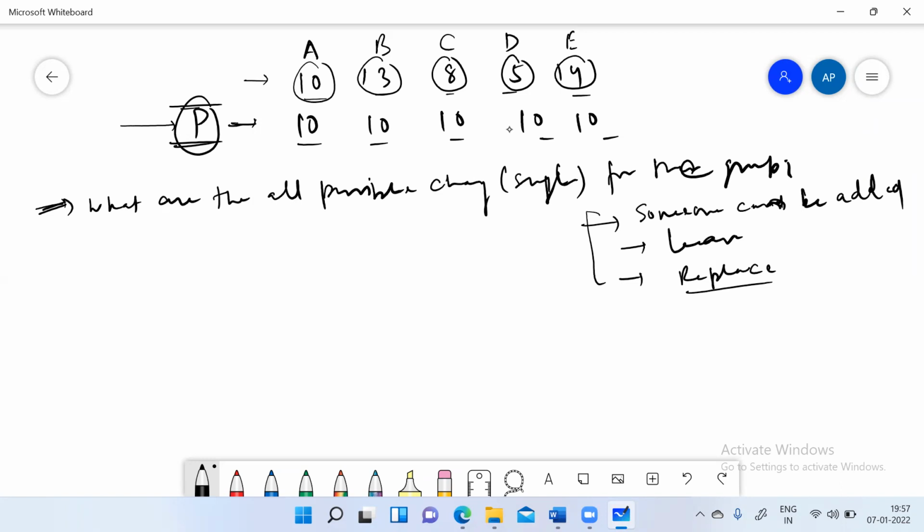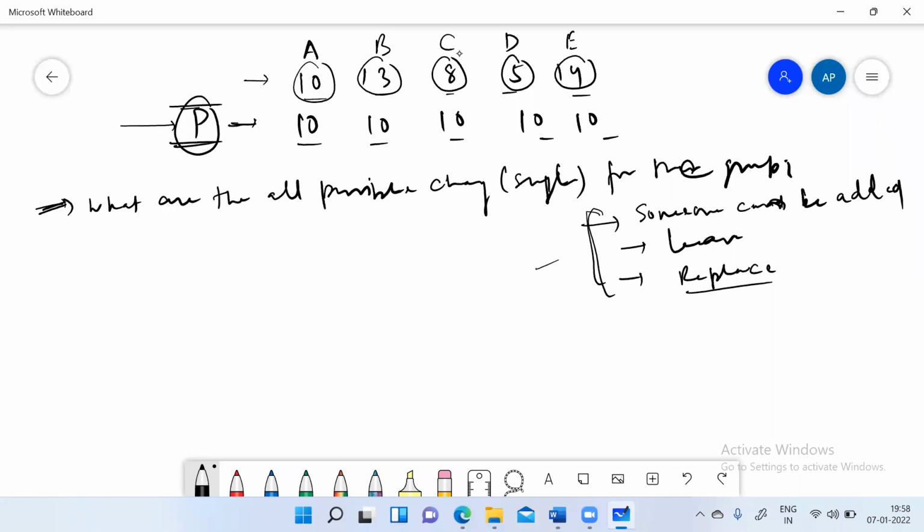But can anyone find any other change possible other than these changes? Singular change. We need to do the singular change. That can only be possible either somebody joins the group, or somebody leaves the group, or lastly somebody gets replaced from the group. So is it okay for everyone? Yes, sir.